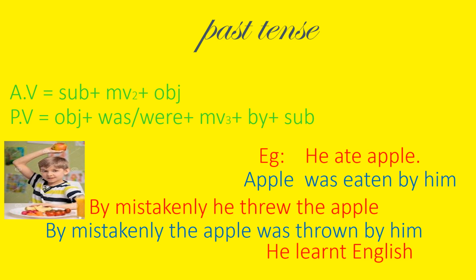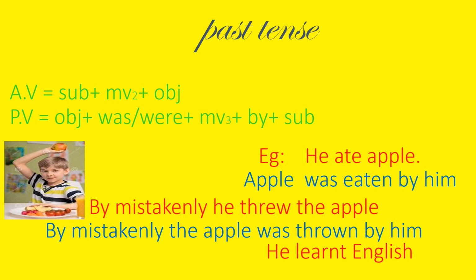Everything is like present tense only. So let us see the examples to understand clearly. He ate apple. So apple comes first, and as per the rule was is added because apple is singular. Eat, ate, eaten. So apple was eaten by him.